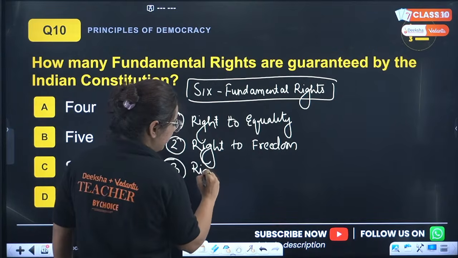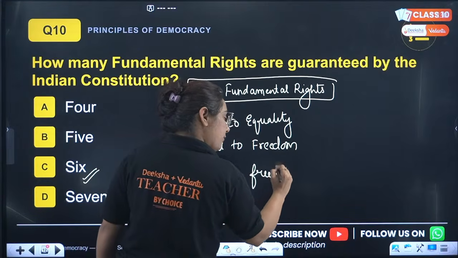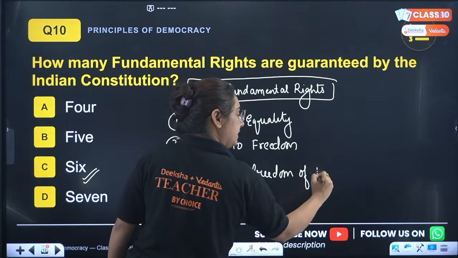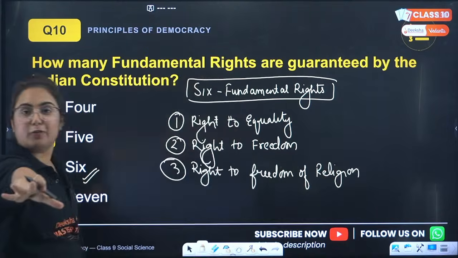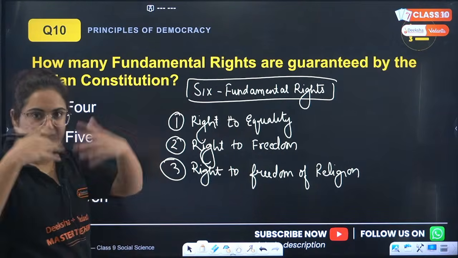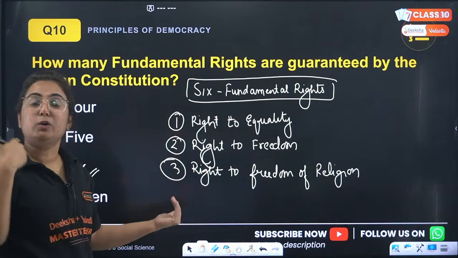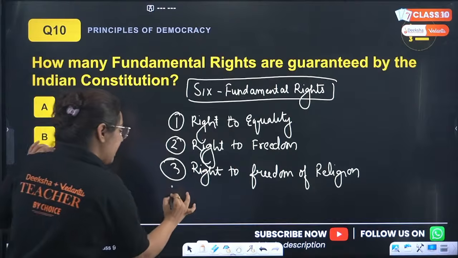Okay, the third one is right to freedom of religion, like you have the right to follow any religion of your choice. You can practice it, you can propagate it, like spread it with other people, and you can profess it, like teach it with other people too. Okay, then we have one more.